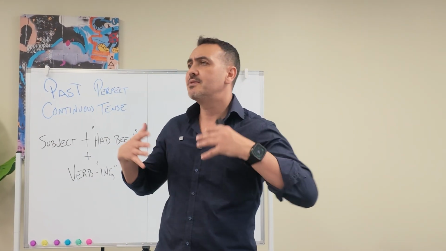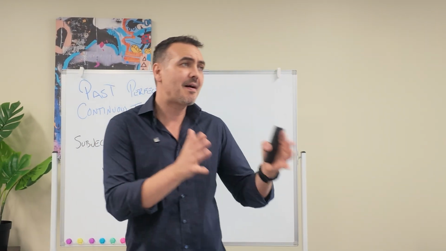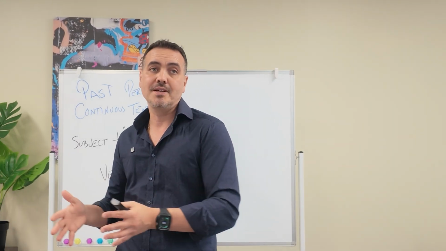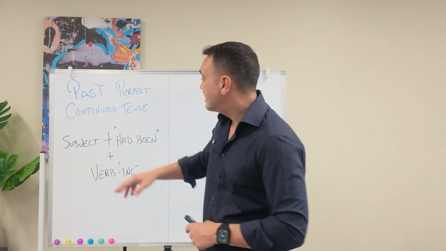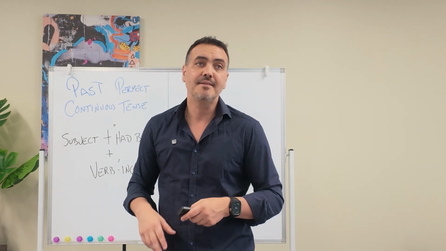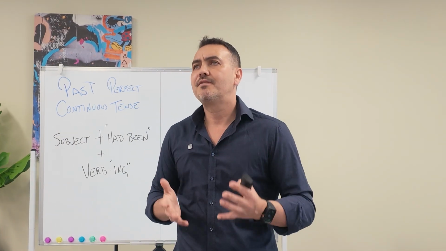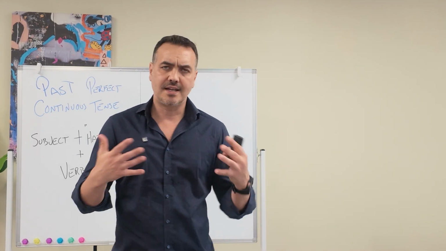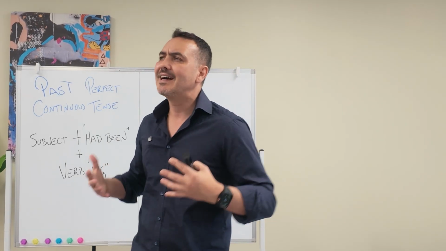So just to do a very quick review, the past perfect continuous tense talks about an action that started in the past and continued before another past action or past moment. The structure generally is subject plus had been plus verb with ing, okay? And we know that the past perfect continuous is useful because it helps you explain what was happening before another past event. It is especially helpful when telling stories or explaining reasons or describing how long something had been happening,